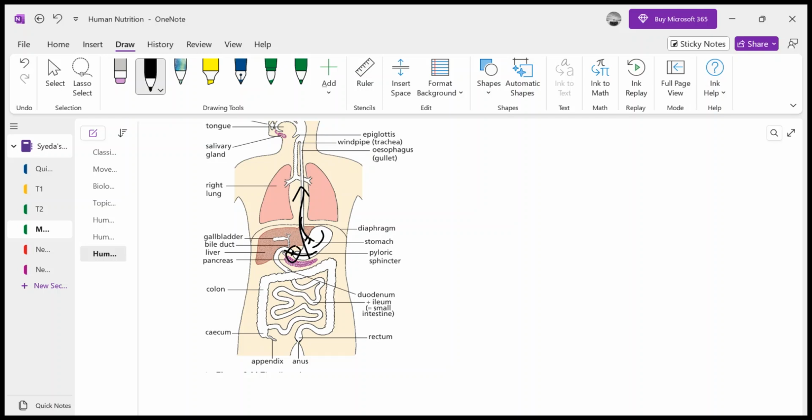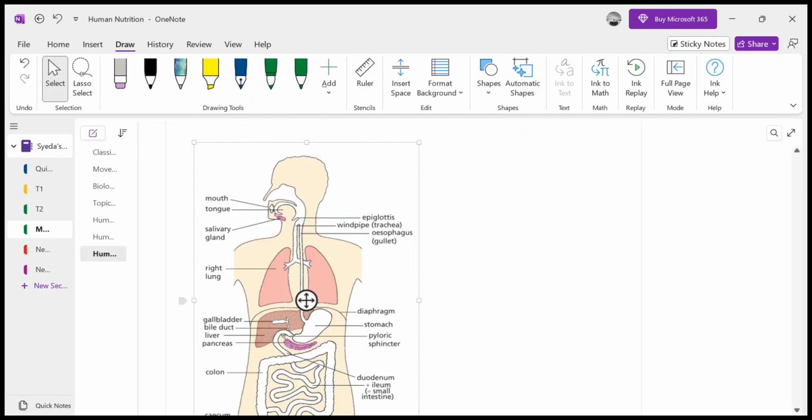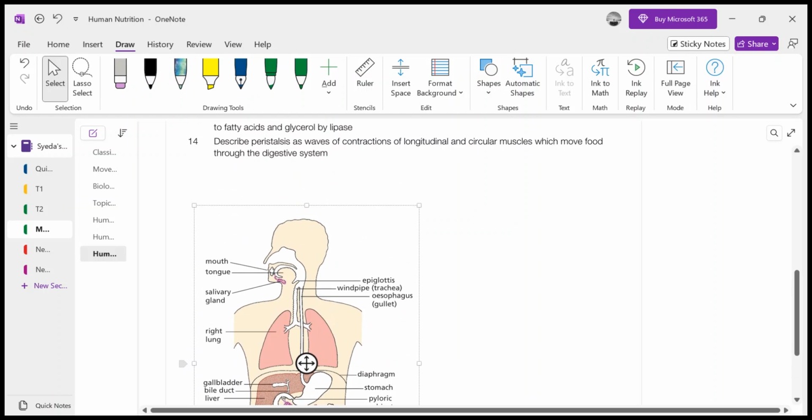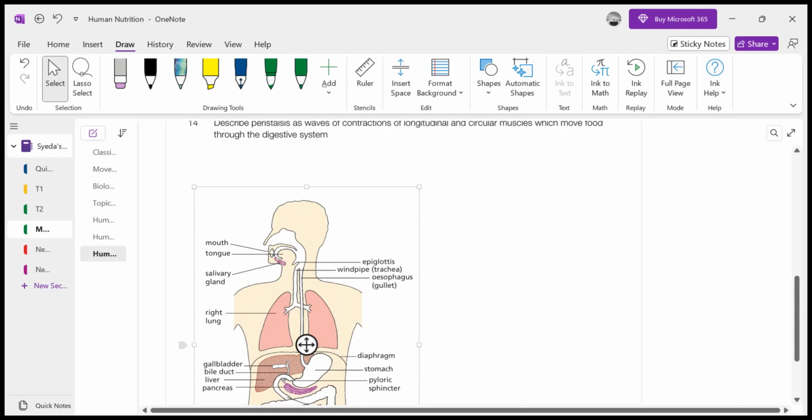Now, let me start in detail with what happens in the mouth. First of all, we must know that the process of digestion, or the taking in of food, has 5 steps.